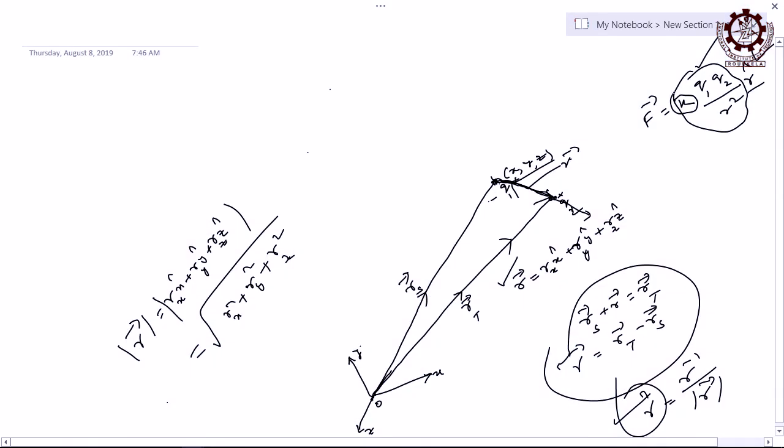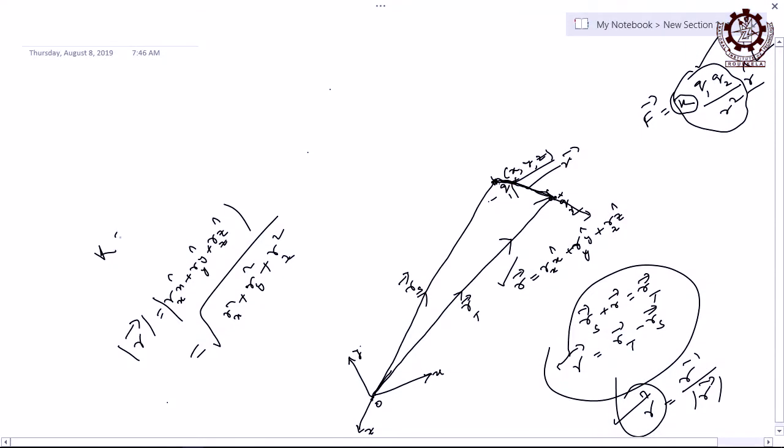Now here, what is this k? Coulomb's law tells us there is a constant. What constant is it, how will you define it? A constant has a definite value. What is that value? How much is this k?